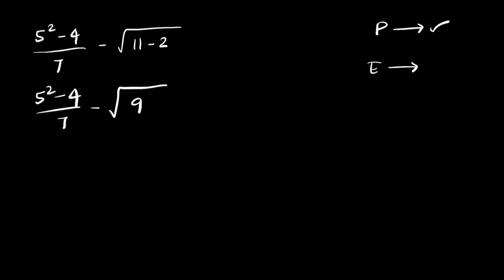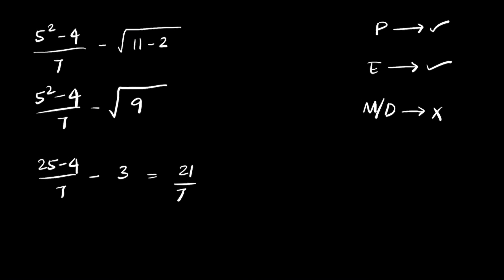Next step is the exponents. In the exponent step, 5 square is going to be 25, minus 4 by 7 minus root 9, which can be written as 3. So 25 minus 4 can be written as 21 by 7. There is no multiplication or division, and there is nothing of this sort. So let us do the addition or subtraction. There is no addition, but there is subtraction.